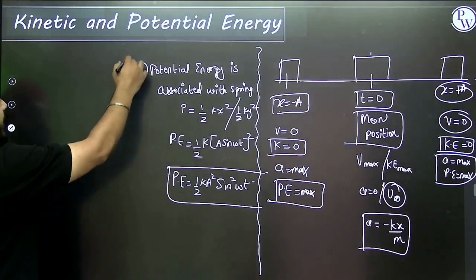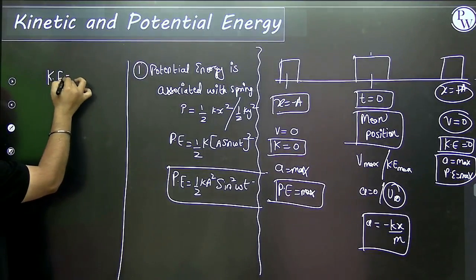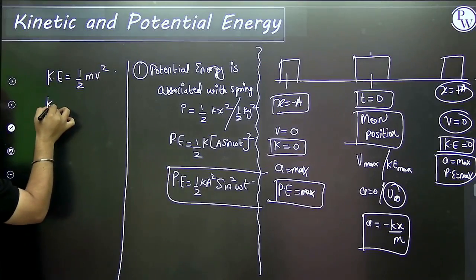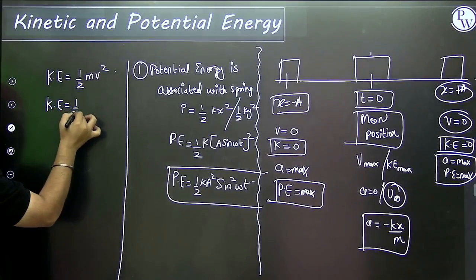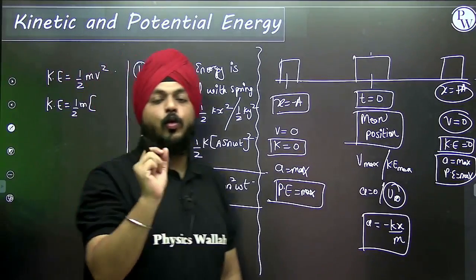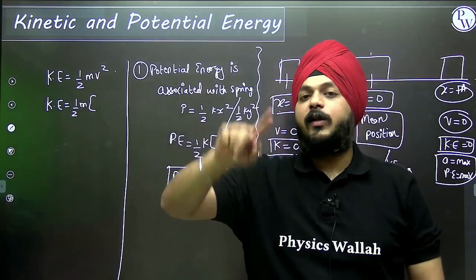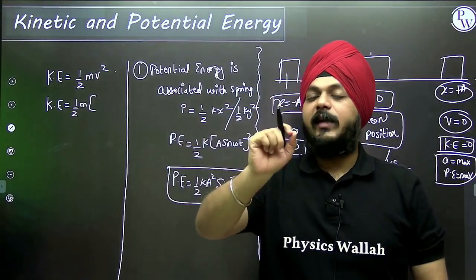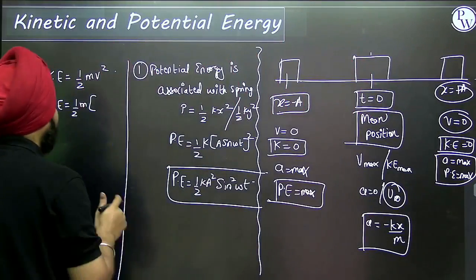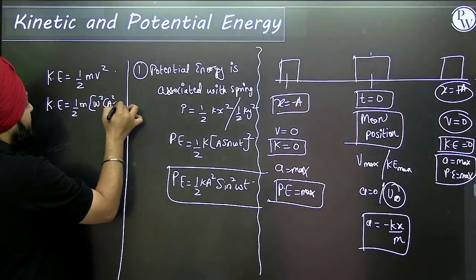Now let's move on to the next equation, that is the equation of the kinetic energy, half mv square. There are two equations of the velocities. One is v equal to a omega cos of omega t, and the second is v equal to omega under root of a square minus x square. If I replace that, I get omega square times a square minus x square.